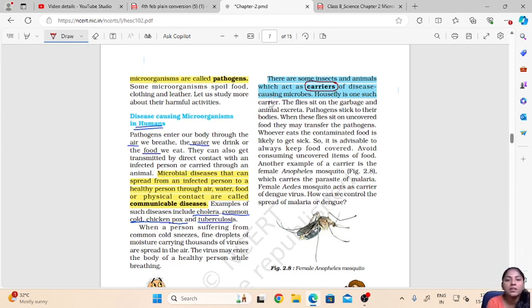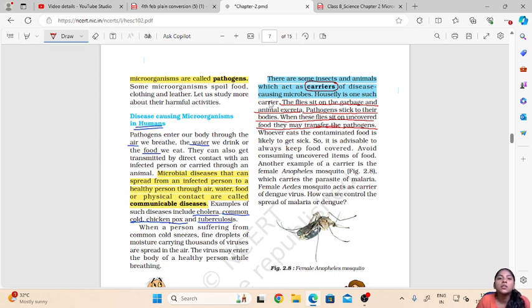These flies sit on garbage and animal excreta. Now the pathogens which are present in the garbage and everything will stick to their bodies, and when these flies sit on the uncovered food, they may transfer the pathogens. So these flies, as we have seen, sit anywhere.